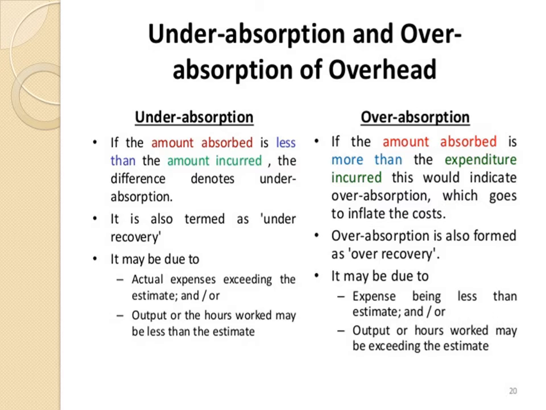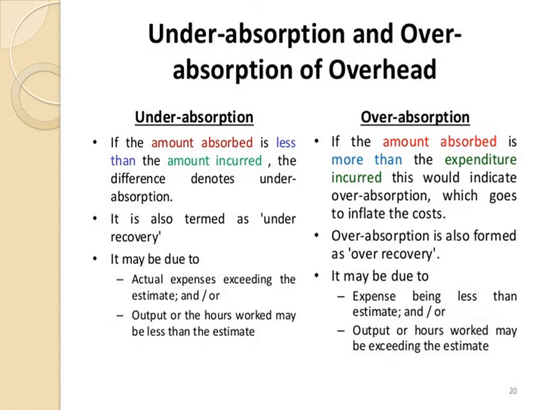Now whenever under absorption is there, it may be due to actual expenses exceeding the estimated, and output or the hours worked may be less than the estimated. And over absorption may be the reverse, that is, expenses being less than the estimated and output or hours worked exceeding the estimate. So what are the reasons for under absorption?